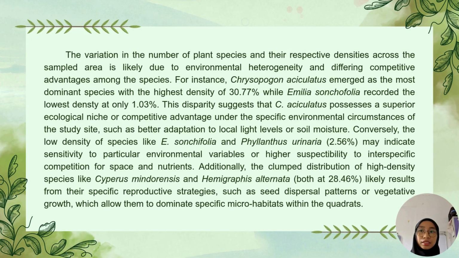Our results reveal a significant variation in species distribution. We found that Chrysopogon aciculatus was the most dominant species, boasting the highest density at 30.77%. On the other end of the spectrum, species like Emilia sonchifolia and Phyllanthus urinaria recorded much lower densities at 1.03% and 2.56% respectively. We also noted a high distribution for species like Pipturus mindorensis and Hemigraphis alternata, both sitting at 28.46%.